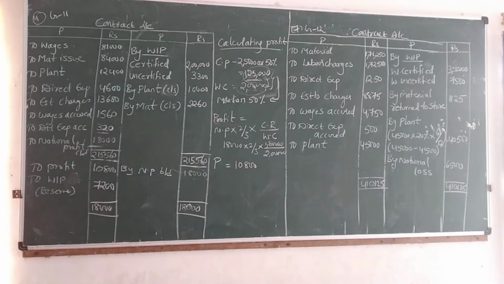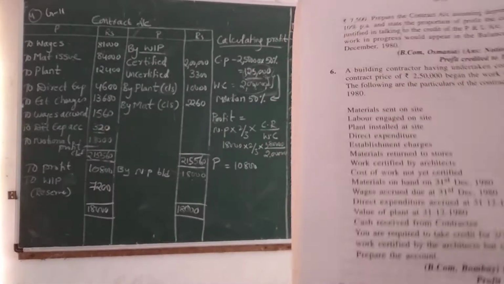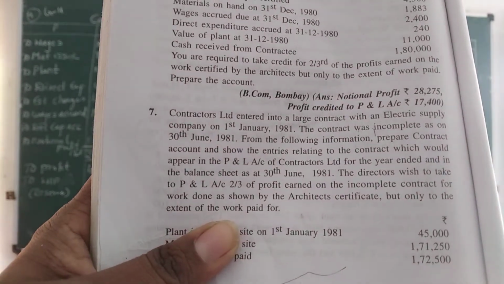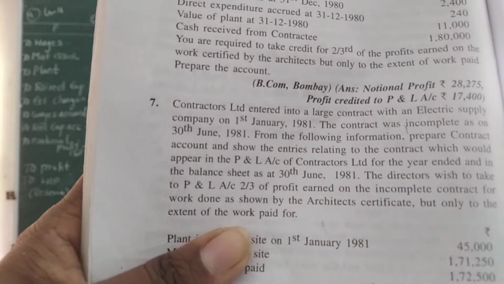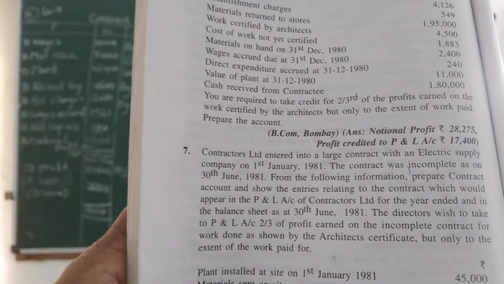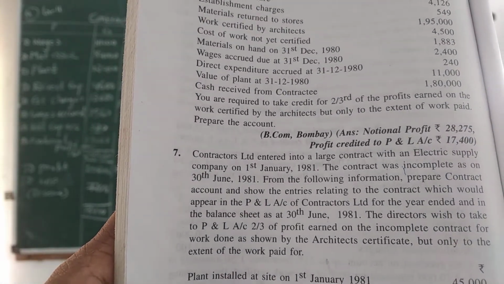So once you see the seventh question here, Sima. A contractor limited entered into a large contract with an electric supply on 1st January 1981. The contract was incomplete on 30th June 1981.